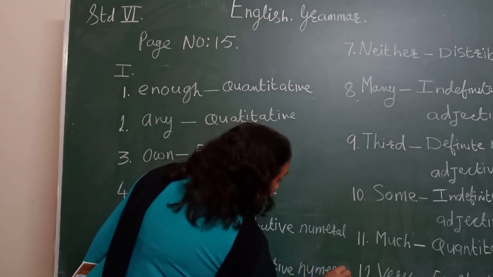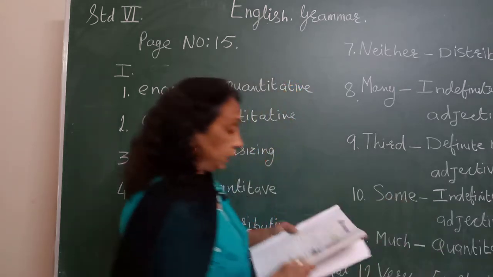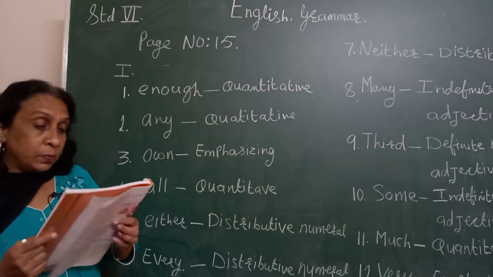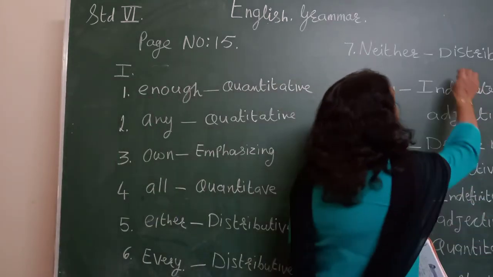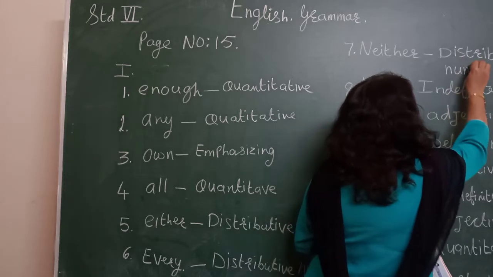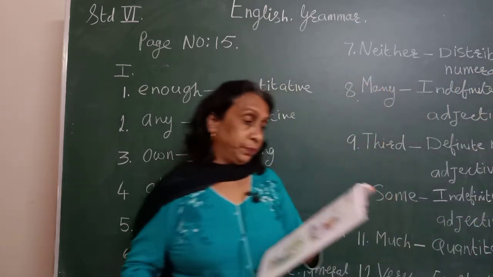Right, distributive numeral adjective. Now, seventh sentence, neither boy was present in the class. This is also distributive numeral, okay? And in front write adjective.